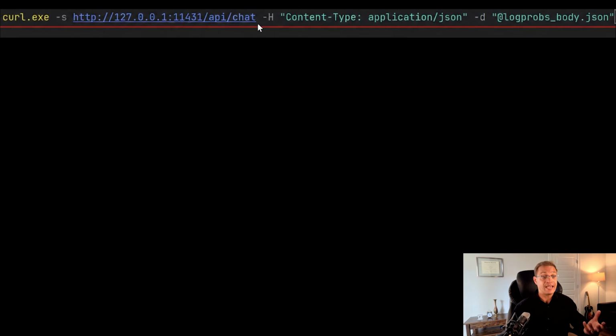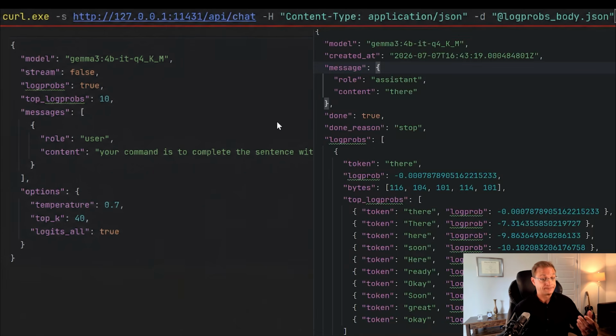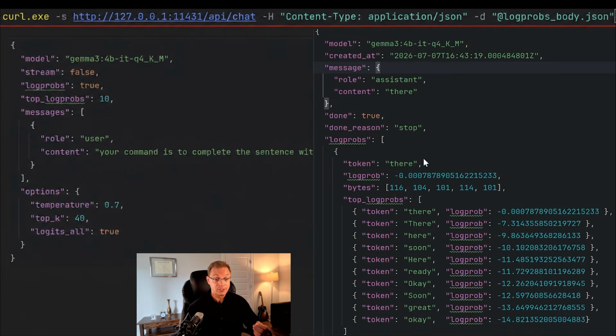We can curl the same URL directly, just like Spring AI does under the hood, with the same request parameters: the model name, stream, our prompt, other configuration. But I want Logprobs, so it will be true. And since I don't need the whole model vocabulary, I'll limit to the top 10. Now the response has not only the model answer, but also 10 alternative tokens with their scores. It's hard to understand and compare them without normalization, so let's make them readable and put them into the log.